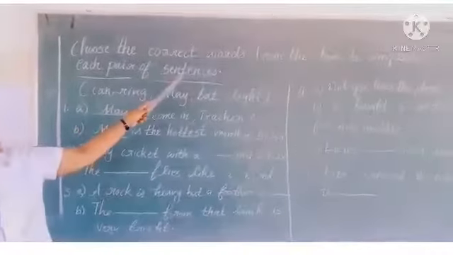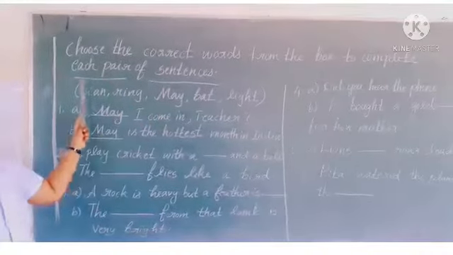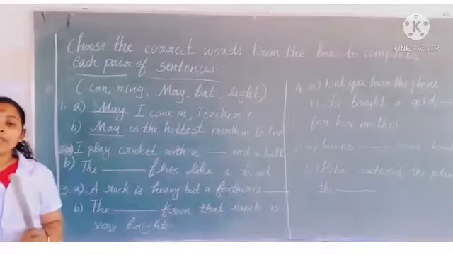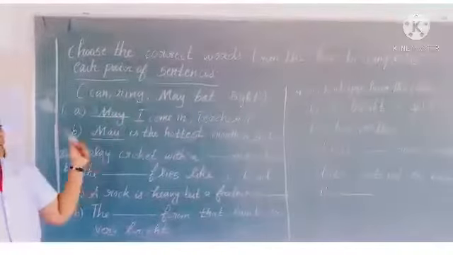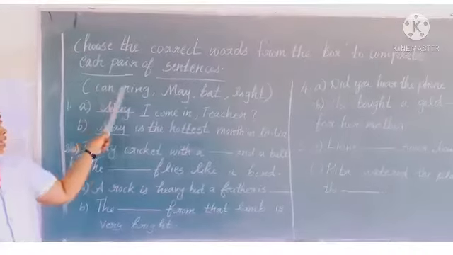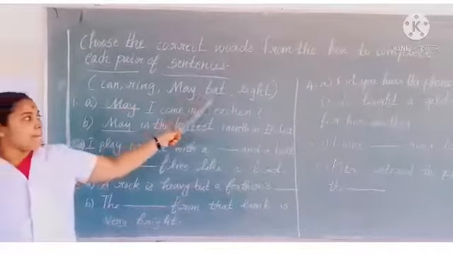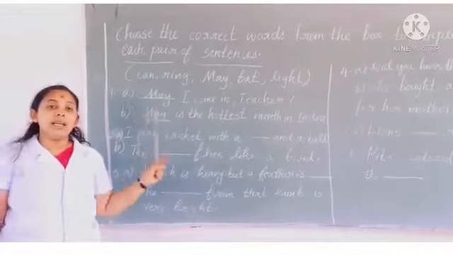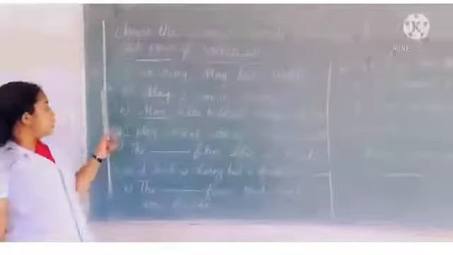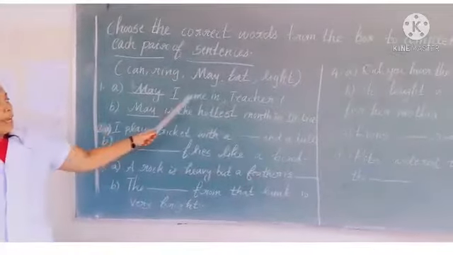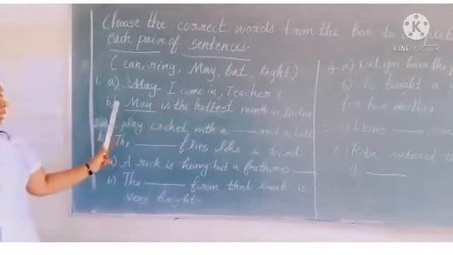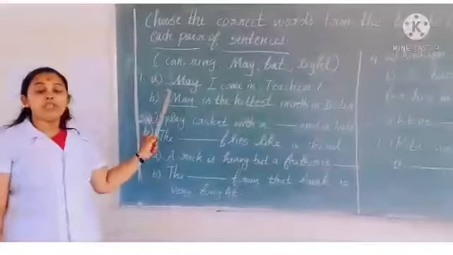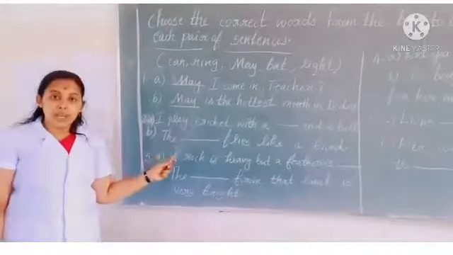Let's discuss the textual activity about homonyms from page number 46. Choose the correct words from the box to complete each pair of sentences. Here five pairs of sentences are given, and in the bracket the words can, ring, may, bat, like are given. We need to complete the sentences using the correct word. First sentence: May I come in, teacher? Then: May is the hottest month in India. Here, May is used to ask permission to enter the classroom.